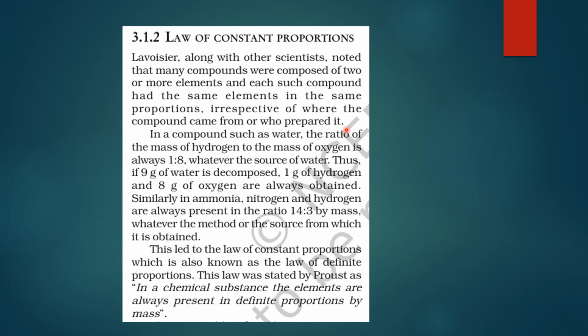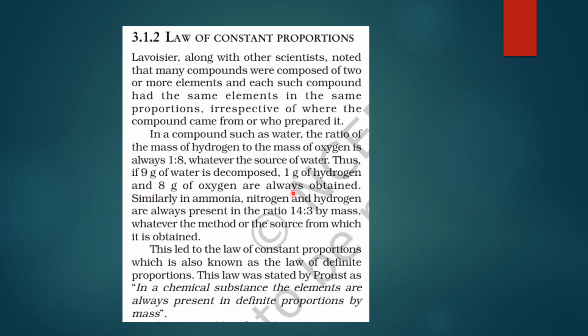जैसे हम एक example के through इसको समझने की कोशिश करते हैं. We have a compound like water. ठीक है, तो water में ratio of mass of hydrogen to the mass of oxygen is always 1:8, whatever be the source of water. So if 9 grams of water is decomposed, तो आपको 1 gram of hydrogen मिलेगा and 8 grams of oxygen always, right?